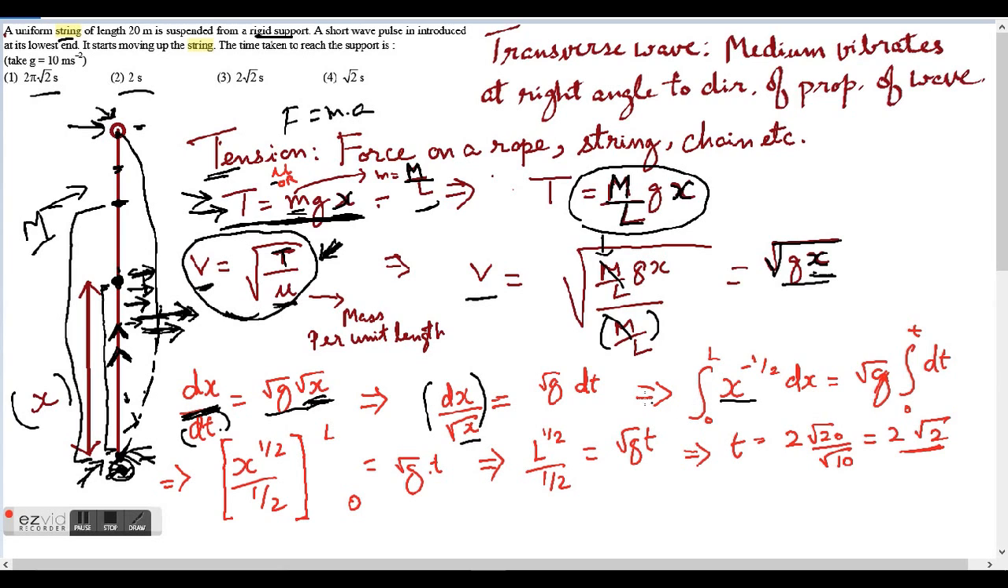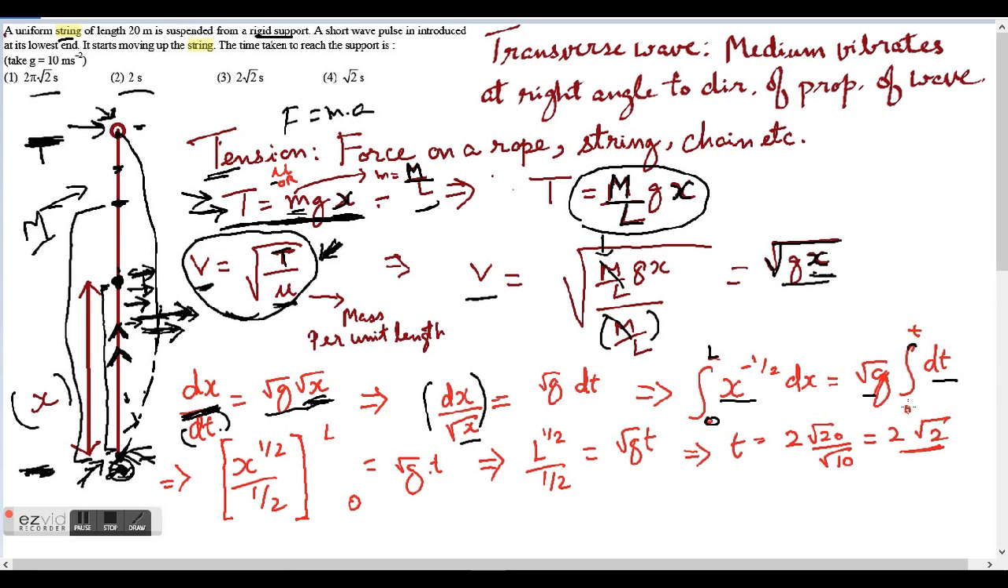And then how much do I want to integrate it? I want to integrate it from 0 length to the full length. The pulse starts from here and ends here, so I want to integrate it over the entire length of the string. So I'm going to write 0 to L, and on the other side also I want to integrate, so that will be square root of g. Now I know g is constant, so square root of g is also constant, so it can come out of the integral. The constant cannot really be integrated, so I'm left with dt. So integral of dt is t, and that's what I'm looking for.